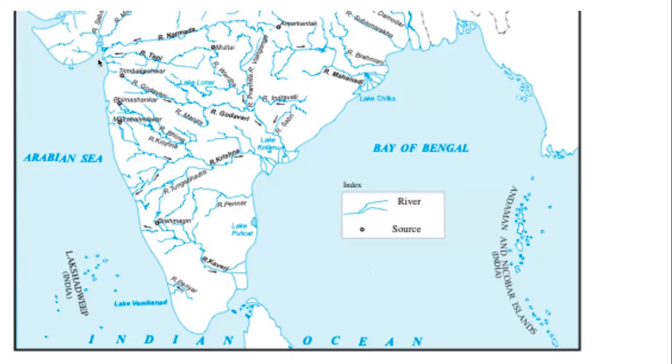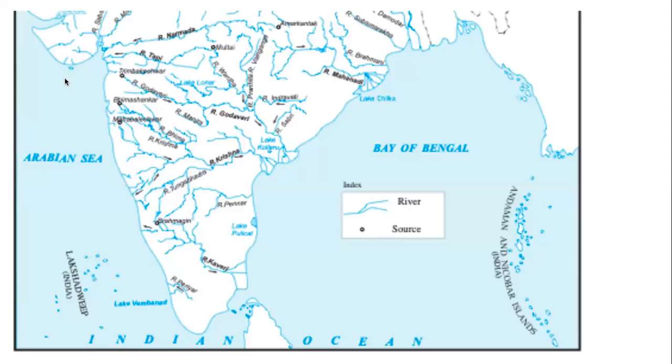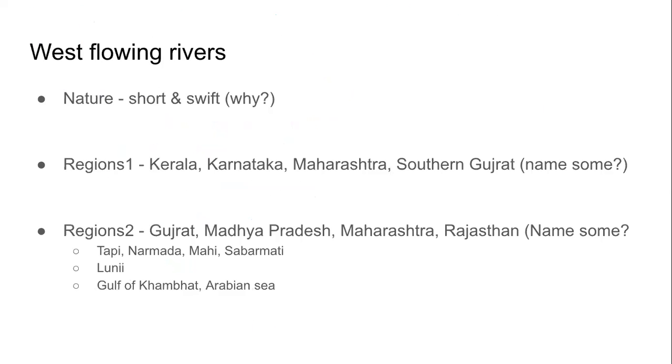This is the Gulf of Kambhat. Okay. Please confirm. Okay. So western flowing rivers are small, they are fast. Remember, they don't make deltas, they make estuaries. We have studied this already.